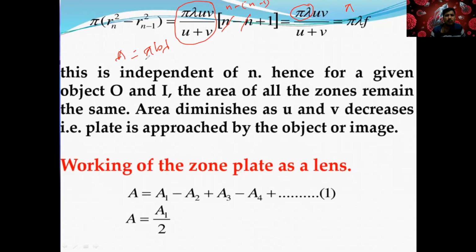Is it what we got, sir? Tell me, did you remember this? So here pi is nothing but F only, right? F is a focal length.